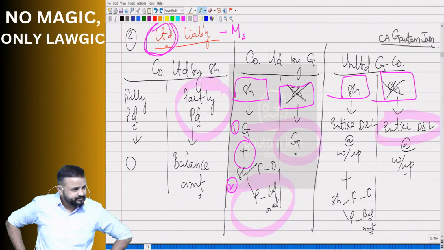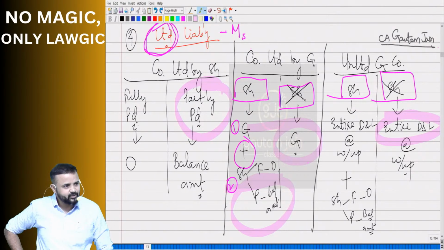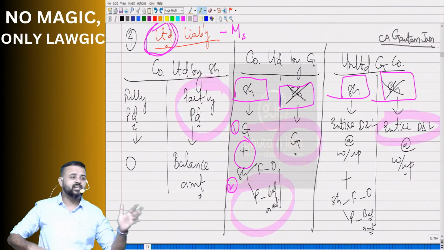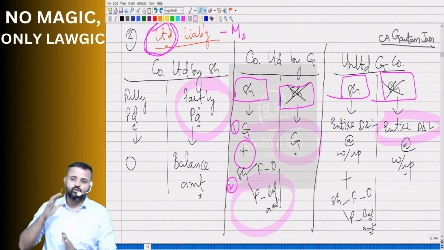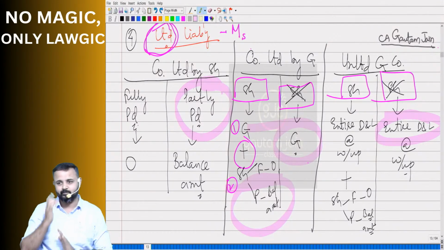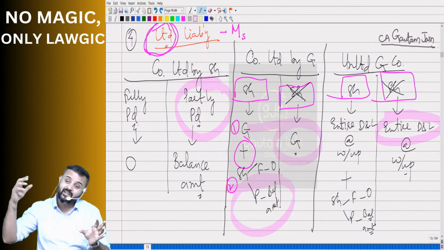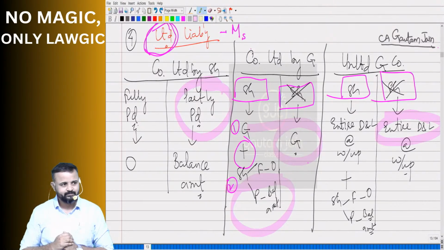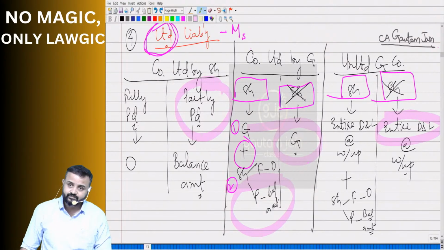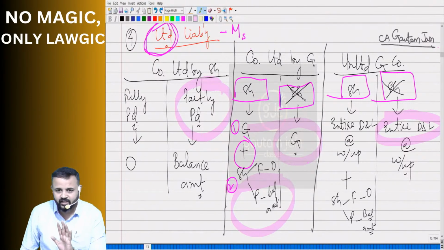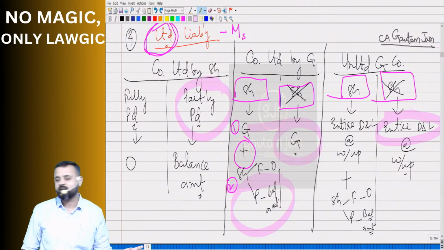Now, you need to answer, not disturb others. There is a private limited company which wants to become a partner in a partnership firm. Is it possible or not? I'm asking you this question because the liability of partners is unlimited, no joint and several, unlimited. Did you read this or not? So that's why I'm asking this question.